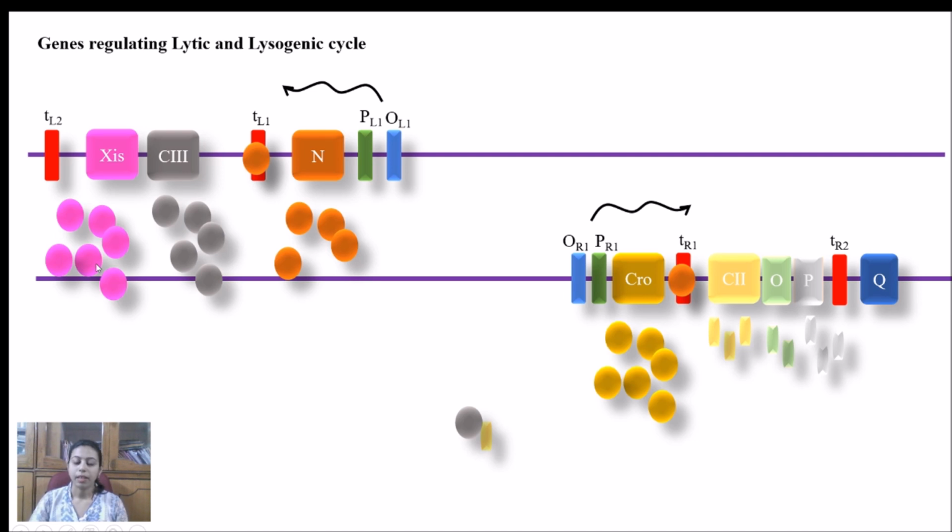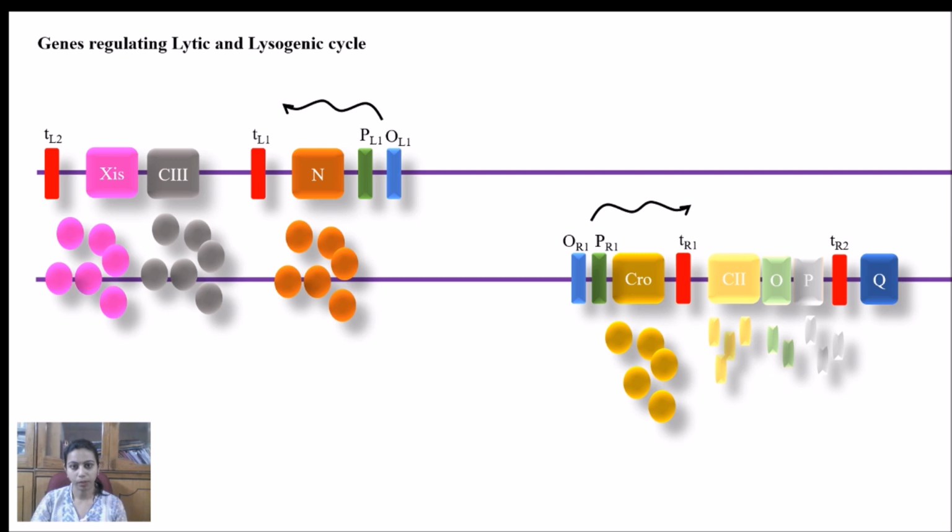XIS protein just acts as a scissor. What are the functions of XIS protein and how does it work? We will discuss that a bit later on. But before that, until C2, O and P proteins have been initiated by the N protein, CRO protein was continuously being synthesized. So there will be a continuous increase in the concentration of CRO protein.